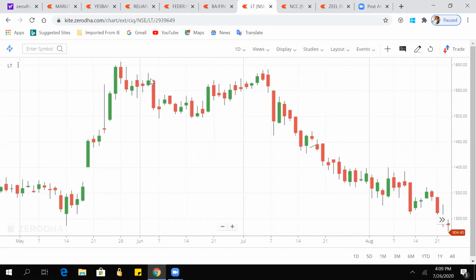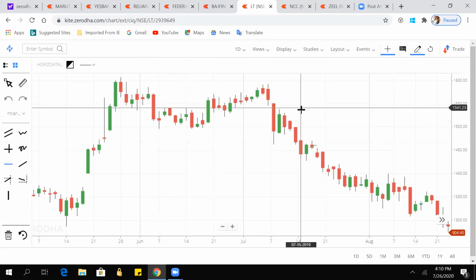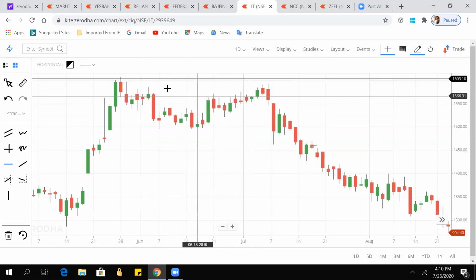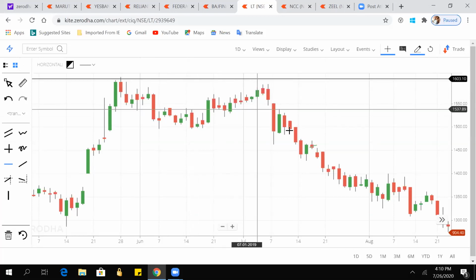So here we can clearly see one resistance is there. Twice it has given this rejection here. Ashish, can you please mention the levels too, so that viewers can get them? Okay, actually, I have drawn this line at 1600. Here it has fallen once and again it went up and fell.